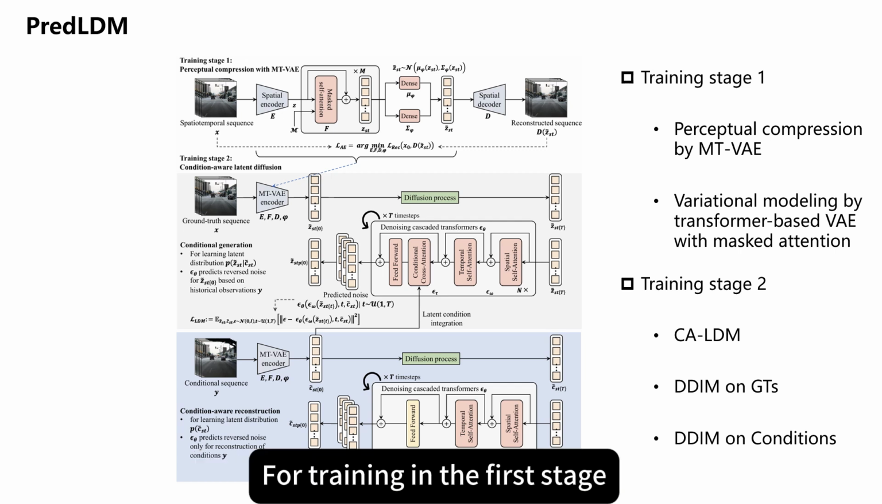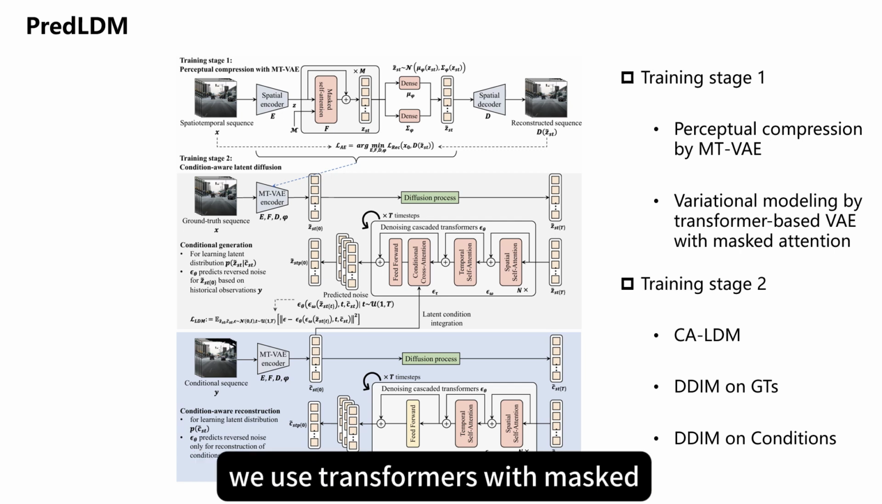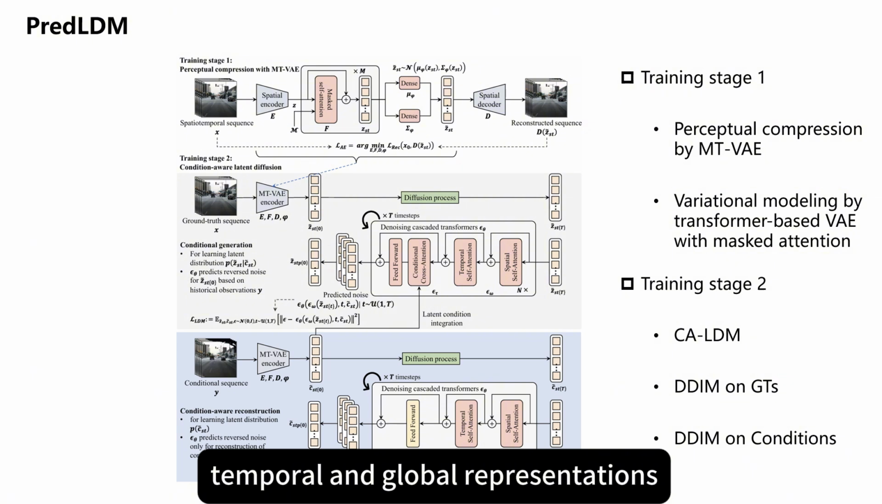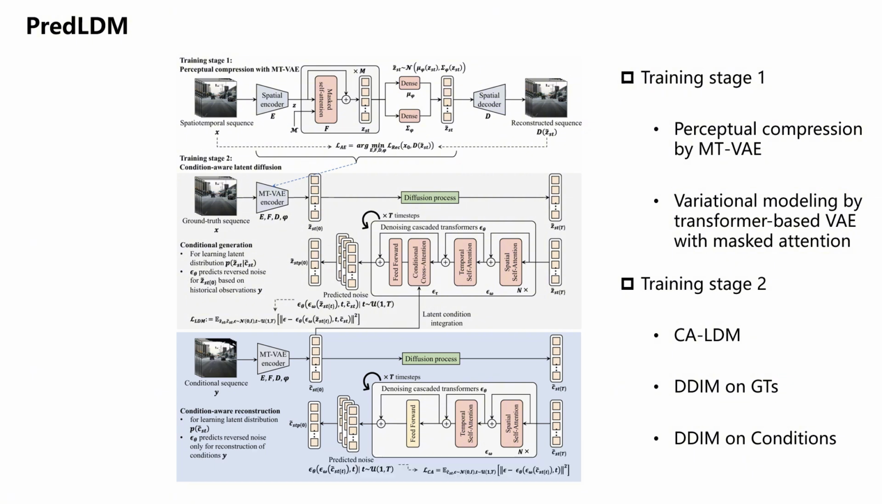For training in the first stage, we use transformers with masked self-attention to construct MTVAE, forcing the model to learn more robust temporal and global representations.